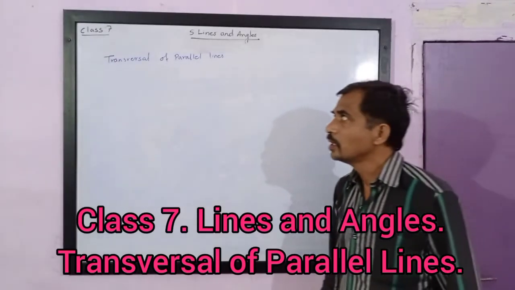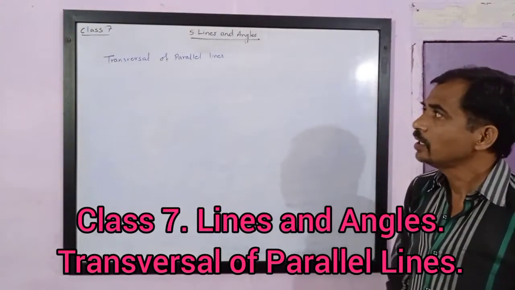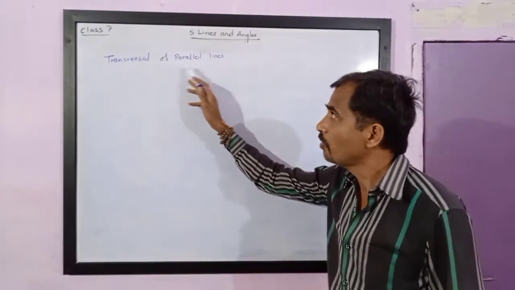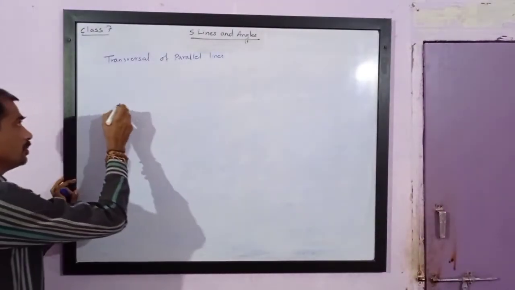Dear friends, in class 7 we are studying fifth lesson, lines and angles. And next point is transversal of parallel lines. Let us try to understand. If there are two parallel lines,